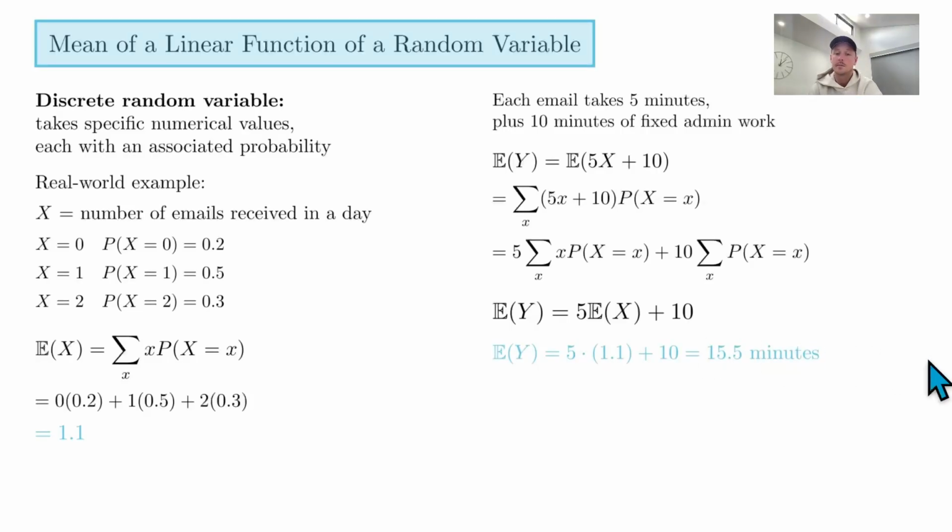Anyway, maybe I'm over-explaining it, but if you just apply that function now, you can say that it's 5 times 1.1, because the expected value of x is 1.1, plus 10. So on average, in a day, a person can expect to spend 15.5 minutes writing an email. So that's it. Let me show you a picture, because it wouldn't really be complete without a picture. So let's have a look at what a graph of this might look like.